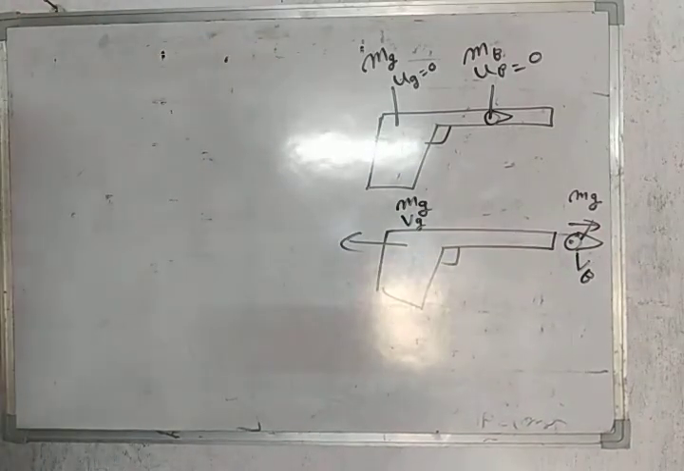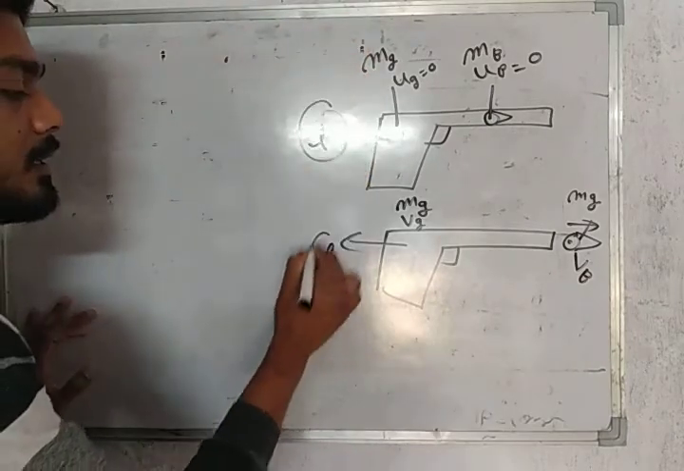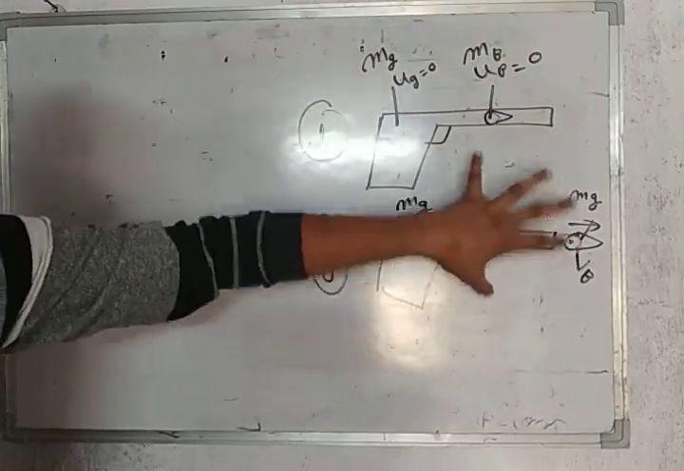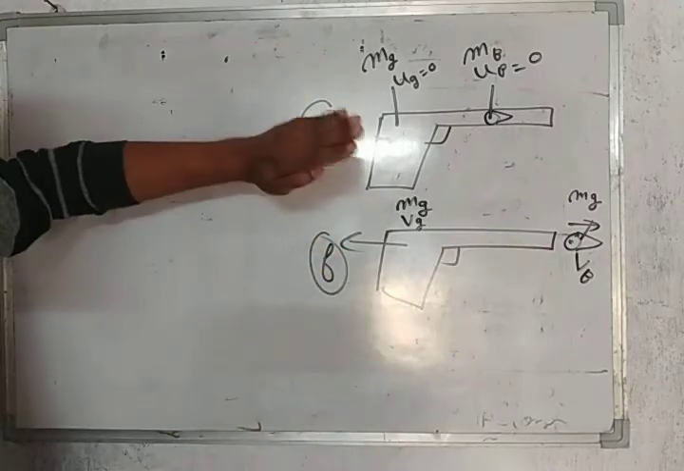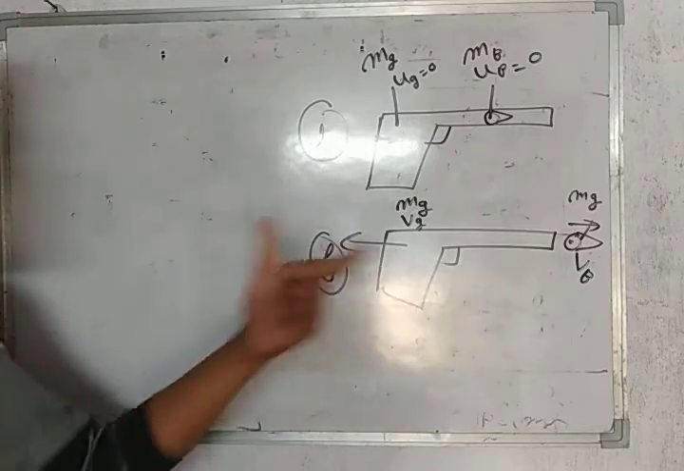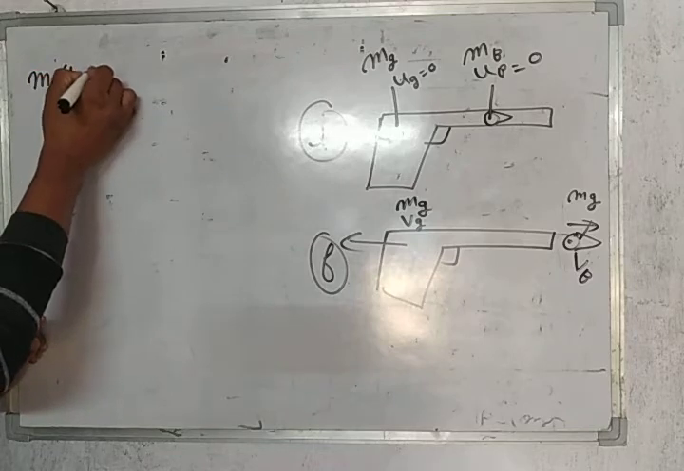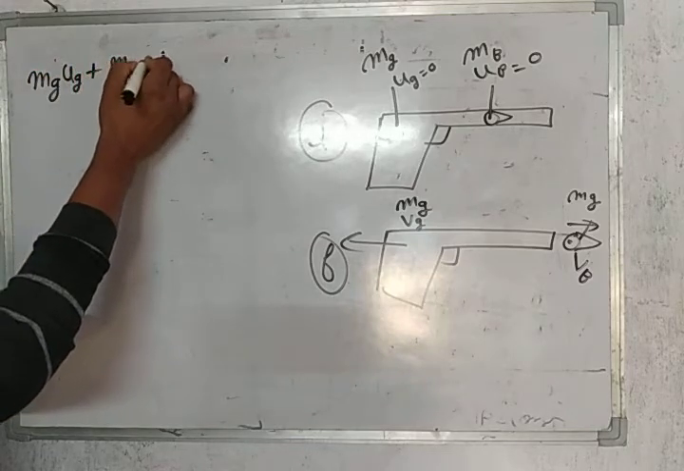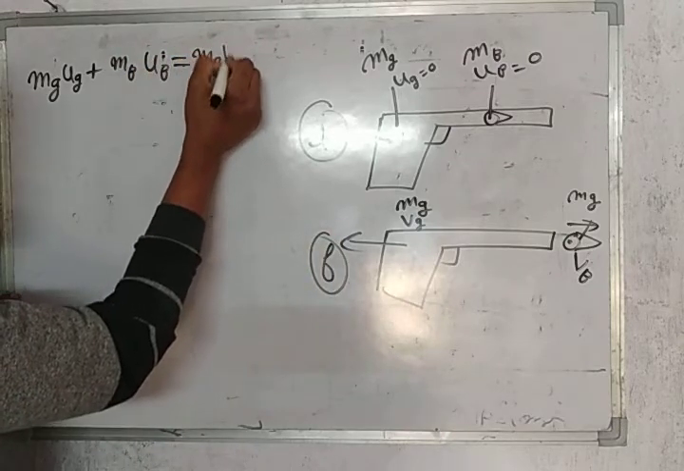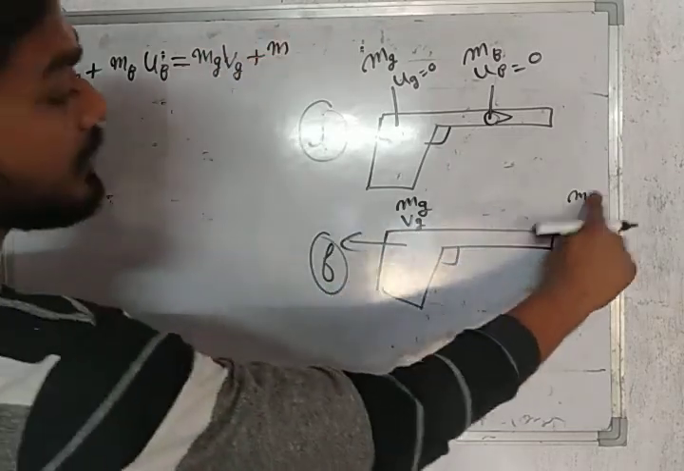Then we will apply the conservation of momentum. This is the initial and this is the final, and we will say that the sum of initial momentum should be equal to the sum of final momentum, or you can say the sum of momentum before the incidence should be equal to the sum of momentum after the incidence. Now you can get the result: mg ug plus mb ub should be equal to mg vg plus mb vb, where this is the gun and this is the bullet.